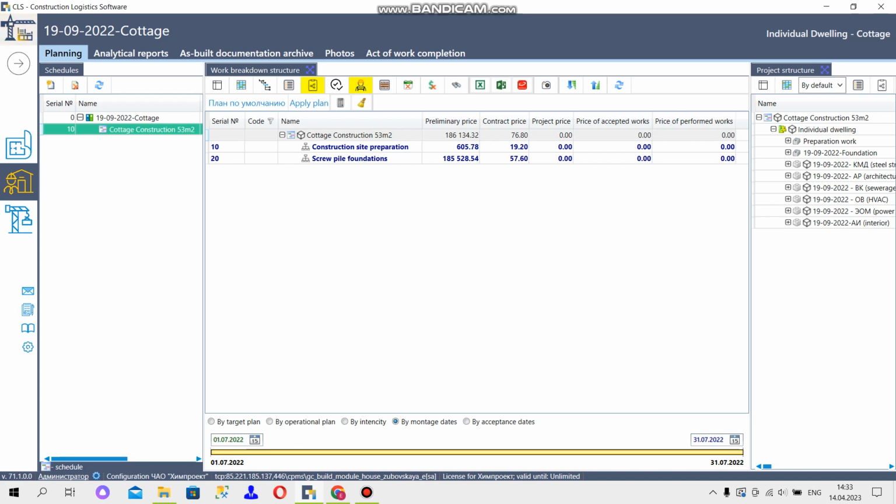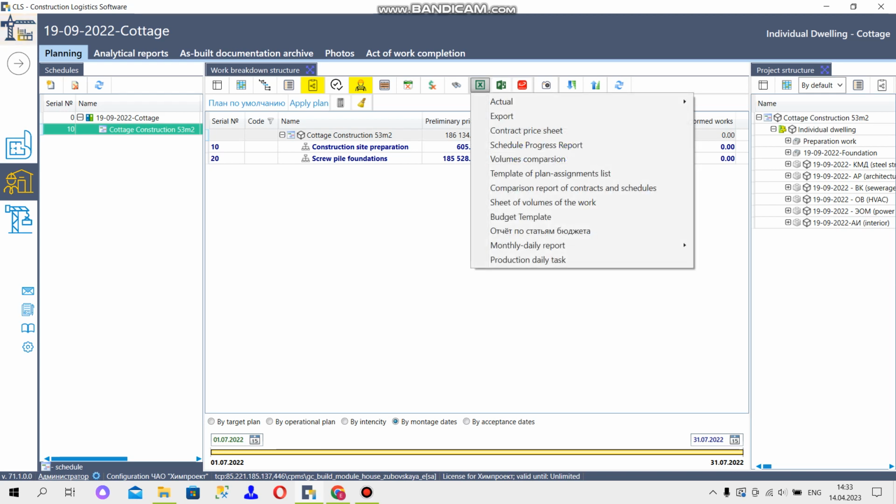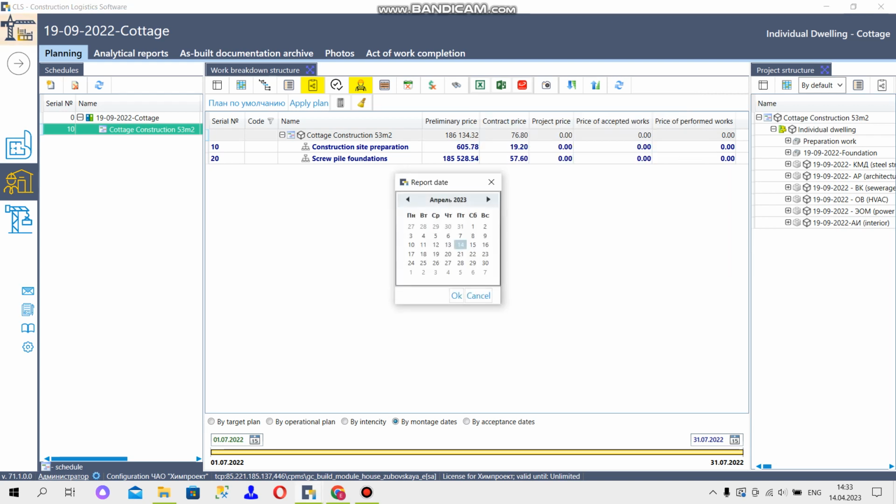Now we will talk about the schedule progress report, which is available in the button Excel. Here you can select schedule progress report. This type of report allows you to display and analyze data on the cost and scope of work as of the reporting date.